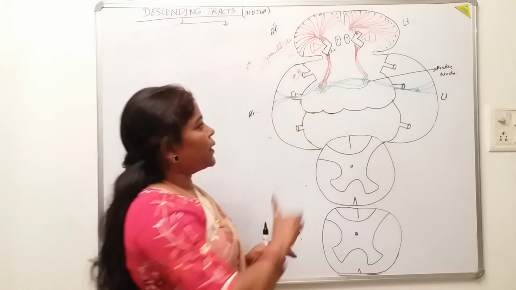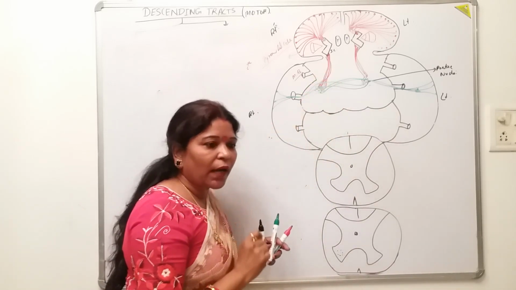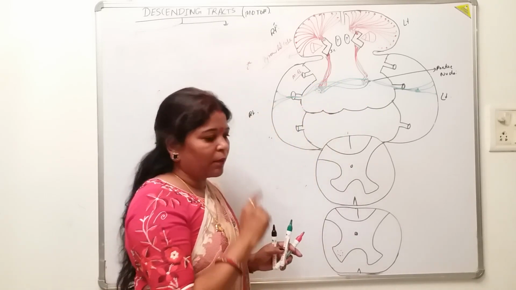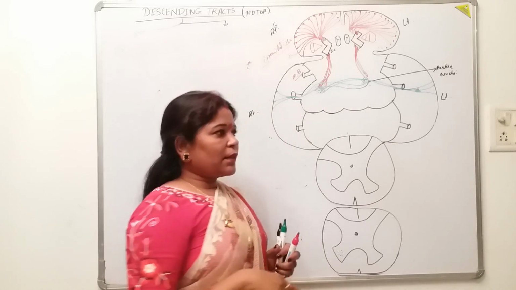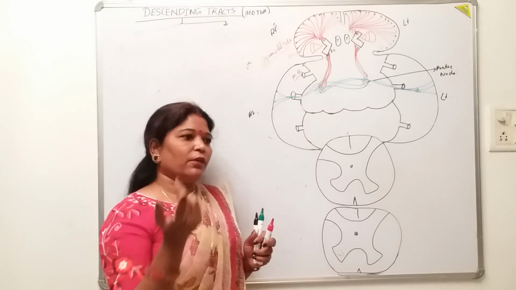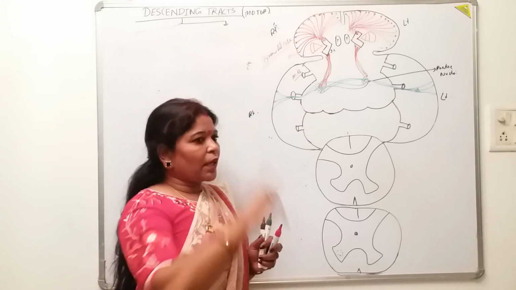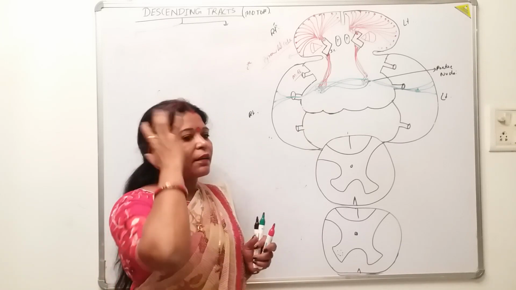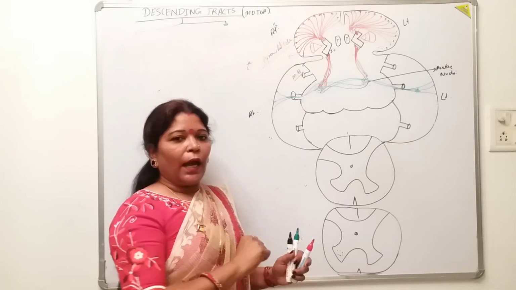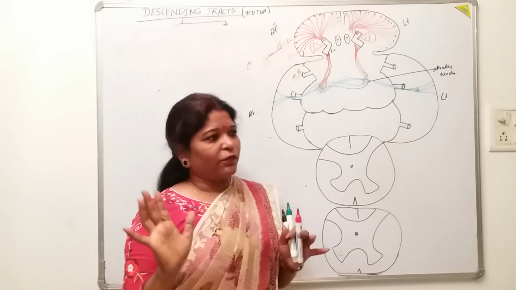Now, why is there crossing over? Why not the same side? Why don't these descending tracts inform the same side of the cerebellum through the pontine nucleus? Look here. As we know, in the ascending tracts, all the information of the right side is gathered in the left cerebral cortex, isn't it? The same applies in the descending tract: the right cerebral cortex controls the left half of the body, and the left cerebral cortex controls the right half of the body.